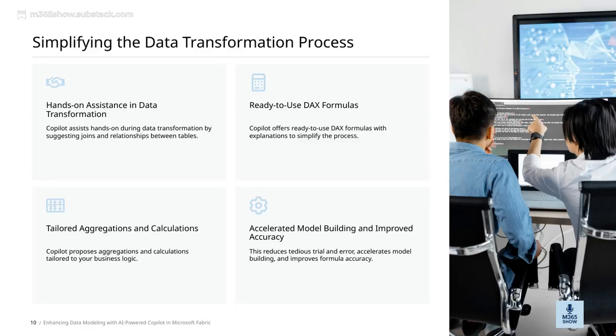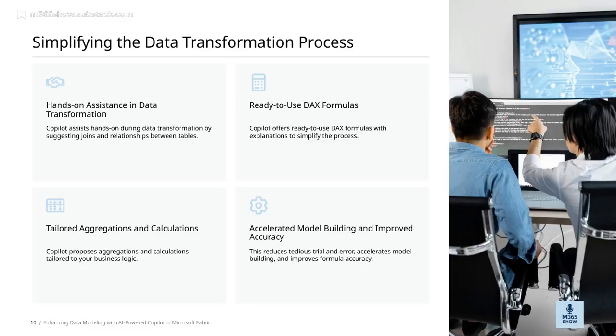Additionally, Copilot provides ready-to-use DAX formulas along with clear explanations. This makes complex formula creation much simpler, especially for those who may not be experts in DAX, and helps you understand the reasoning behind each calculation. And during the actual data transformation, Copilot offers hands-on assistance by suggesting joins and relationships between tables.